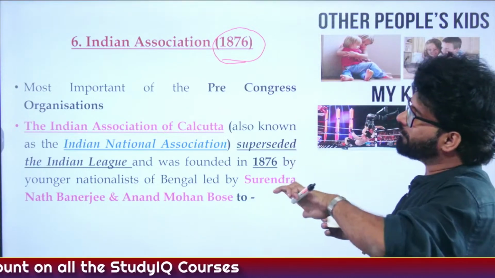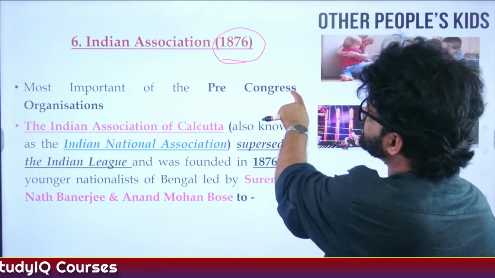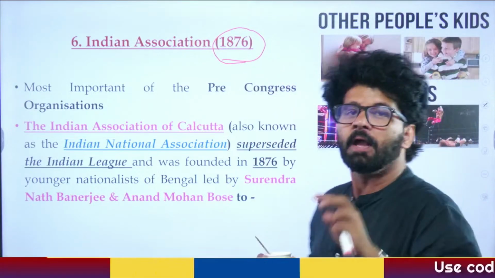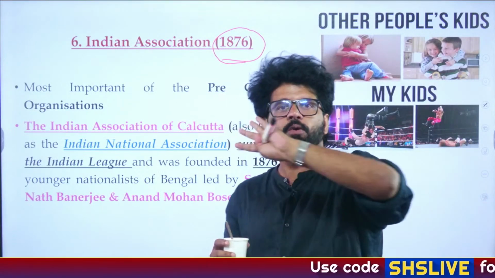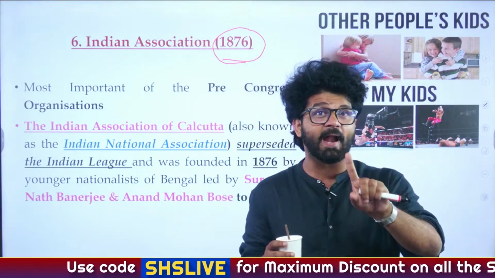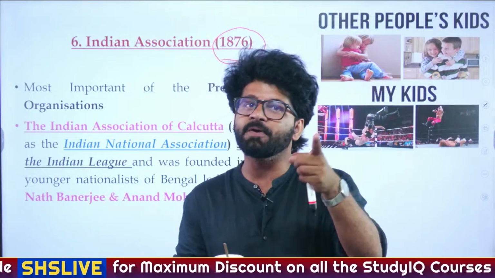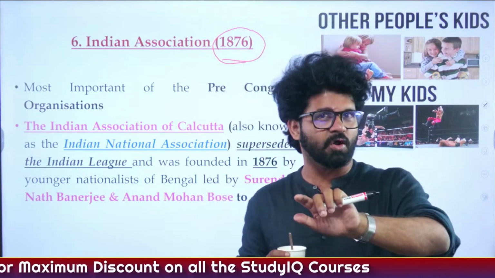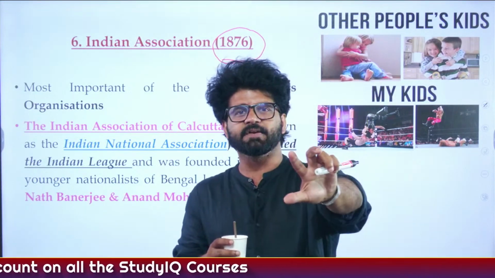Always connect the dots. You don't have to read history in silos. So 1876, when Indian Association was formed, at that time and from here onwards, there will be a guy who will be the Viceroy. His name will be Lord Lytton. And we know Lord Lytton is a bad boy, and Lord Ripon was a good boy. We have talked about all these things. Lord Lytton, 1876 to 1880.